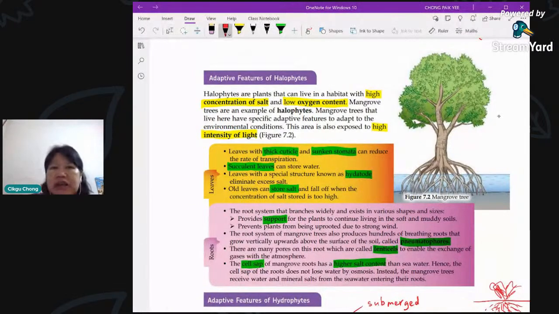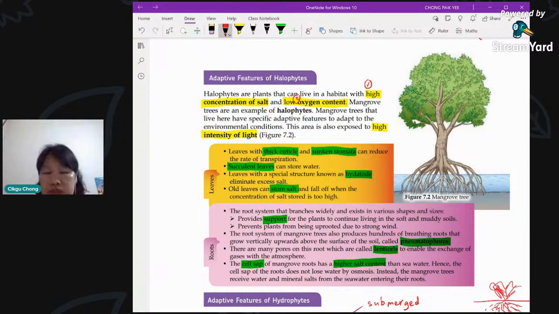First of all, you need to remember that it has high concentration of salt. Of course, naturally, like I mentioned just now, the river brings a lot of salt to the sea, and the sea is also a place with a lot of salt content. Number 2, it has low oxygen content. That means the soil is very muddy and very soft, and because of so much water there, it is very difficult for oxygen to dissolve in the soil, so you have low oxygen content. That's also a problem because the roots also need oxygen. These are the existing conditions. Number 1, too salty. Number 2, very low oxygen.